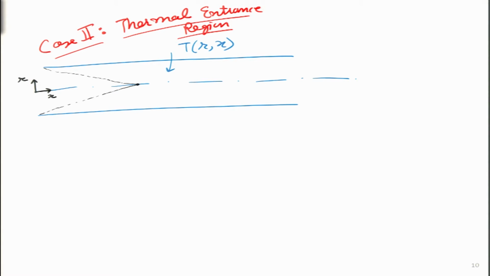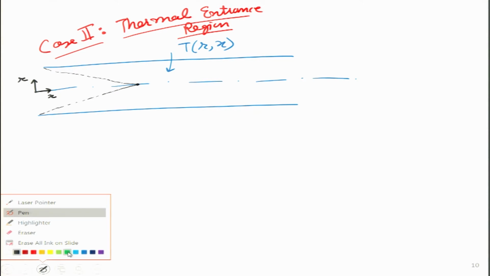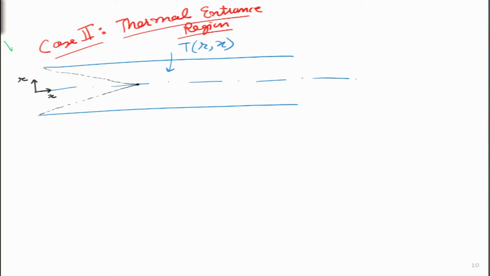So, when the flow enters this particular pipe, it is at a uniform velocity v and the uniform temperature T. And this temperature we can represent over here with the uniform profile. So, it looks rectangular in shape, and I can draw it using the green color like this. The length of this particular line represents the temperature T, and this is the inlet temperature. So, I will represent it with Ti. This is the inlet temperature.